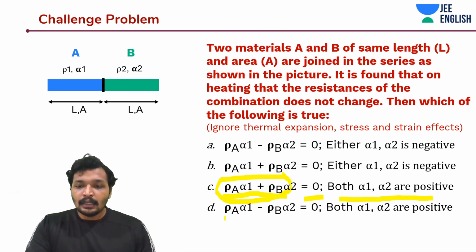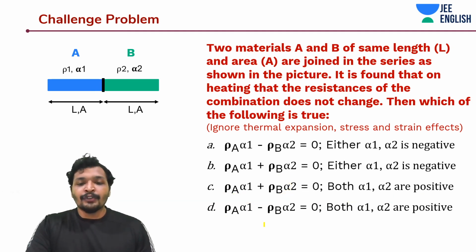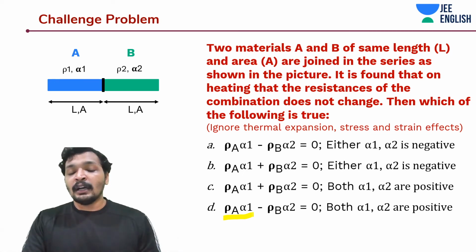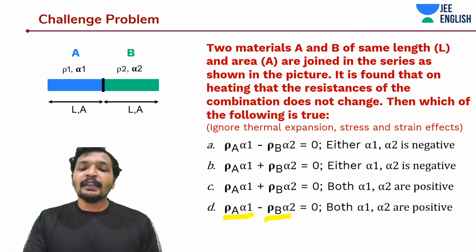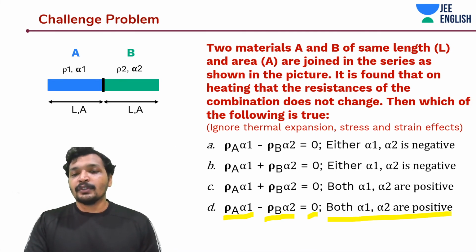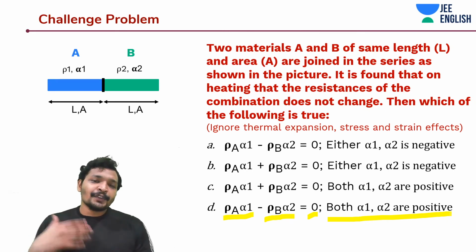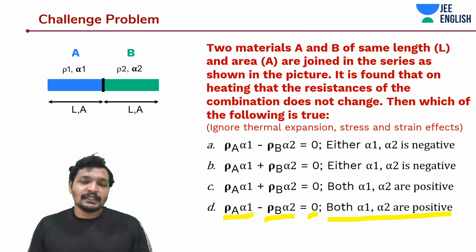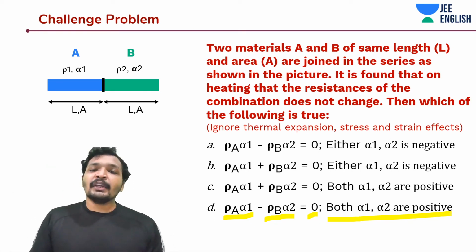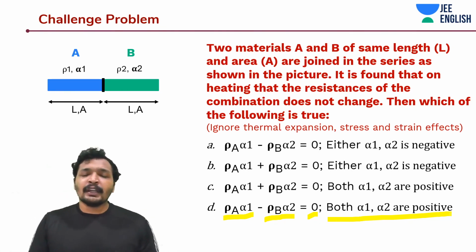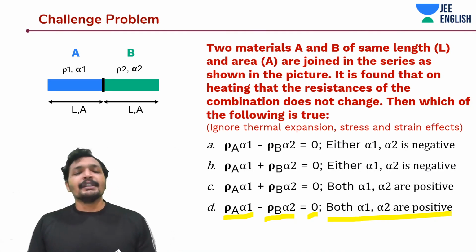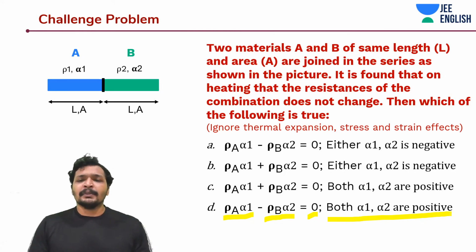And again, you need to anyway work around the equation. So this one says that rho A alpha 1 minus rho B alpha 2 is equal to 0, where both alpha 1 and alpha 2 are positive. But anyway, if you intuitively think about it, you are adding the final resistances after delta T increase in temperature and the initial resistances and equating them. In that case, probably you're not going to get a negative sign. It's actually a one-liner problem if you carefully think about it. It's a little conceptual problem, but a one-liner problem.